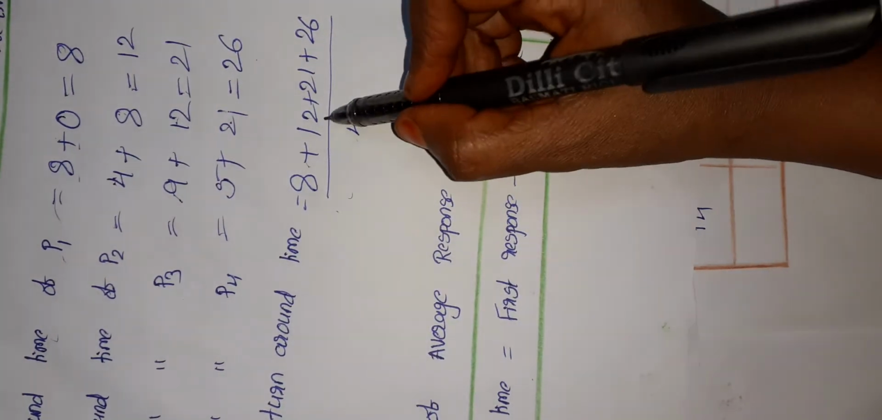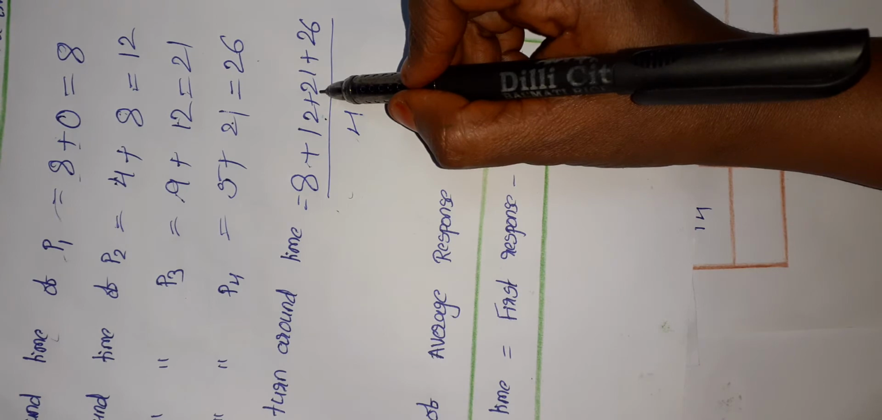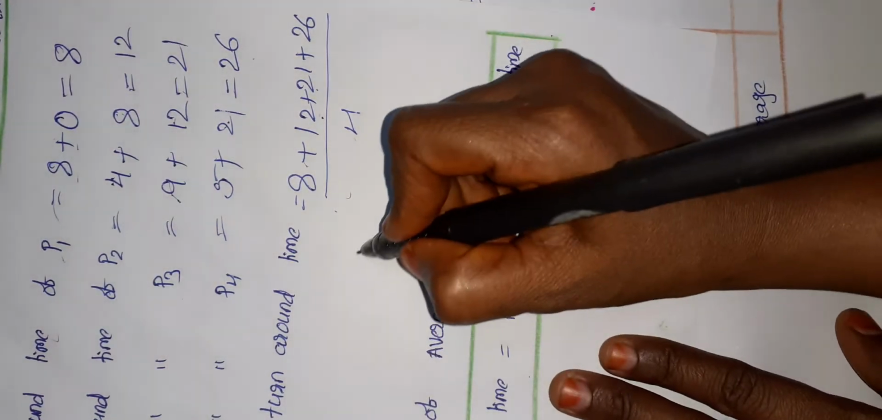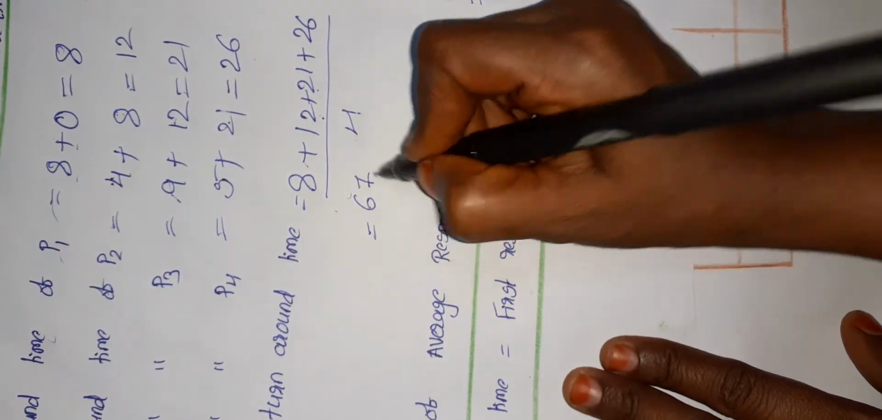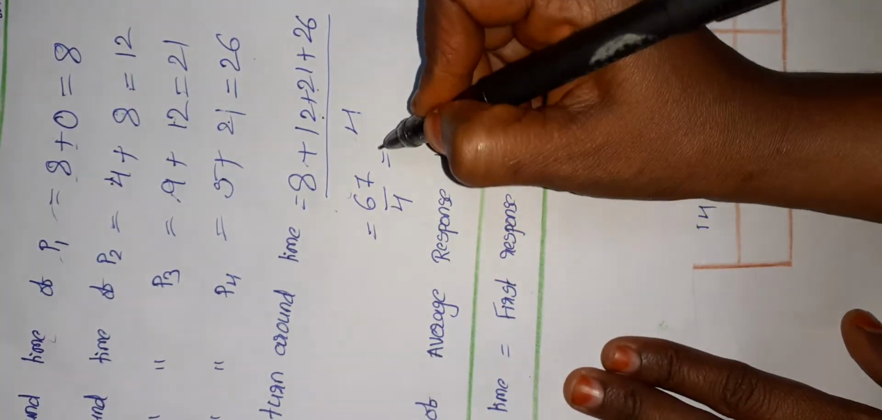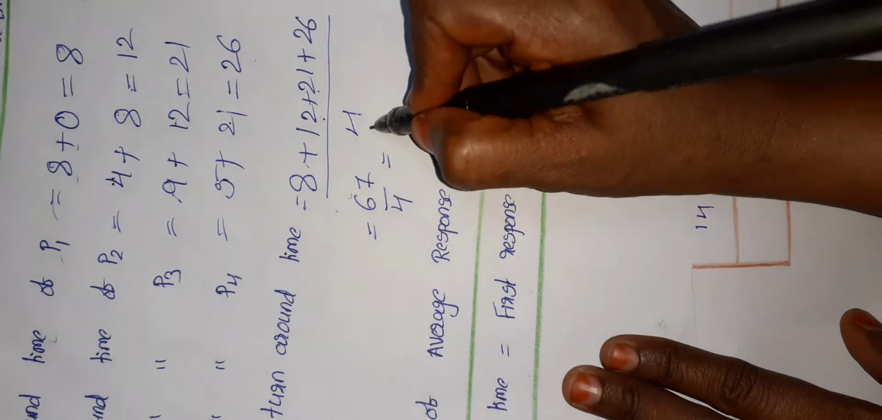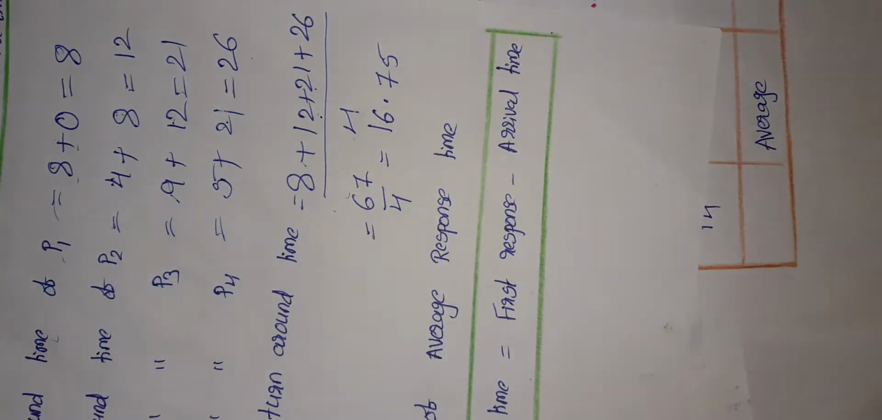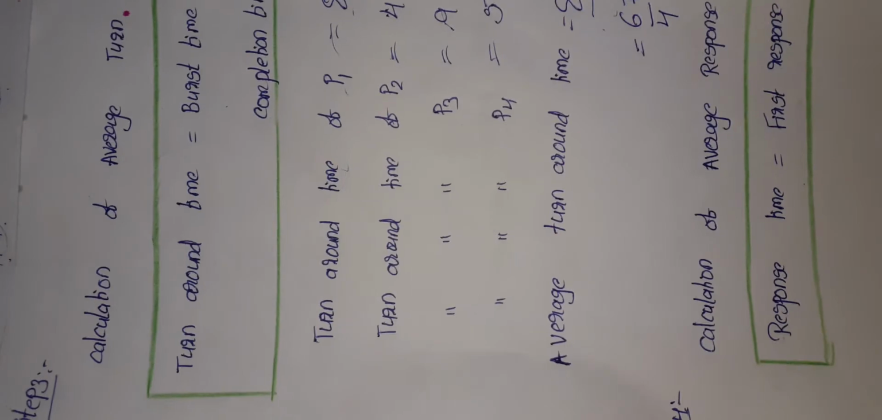Okay, 8 plus 12, 20, 20 plus 21, that is 41, and 41 plus 26, that is 67. So 67 by 4, what is the average? The average is 16.75. Okay, so this is the calculation of turnaround time.